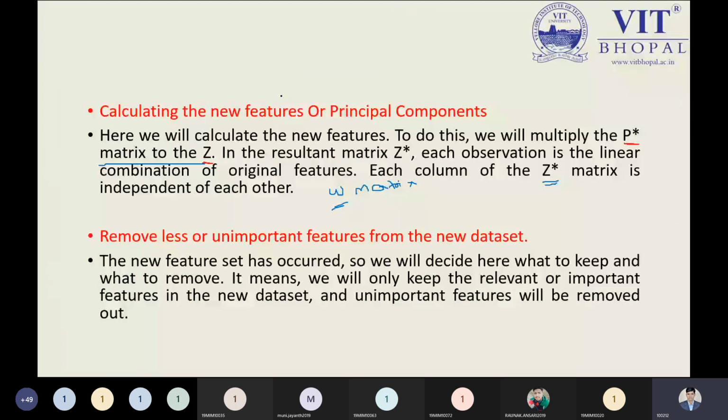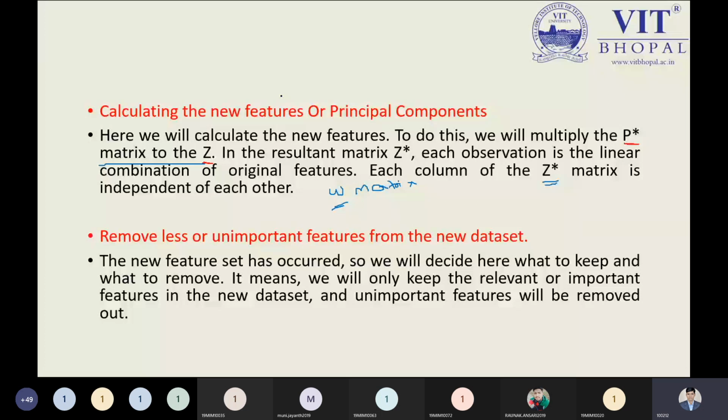Now, the seventh step is calculating the new features or principal components. After calculating everything, we need to determine the result from the updated matrix of the standardized matrix, and that matrix is known as the Z star matrix. From this matrix we will see the result that is known as the W matrix. You will understand the W matrix in the numerical portion.